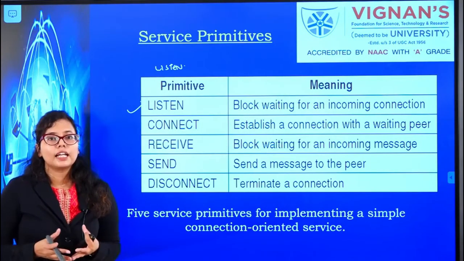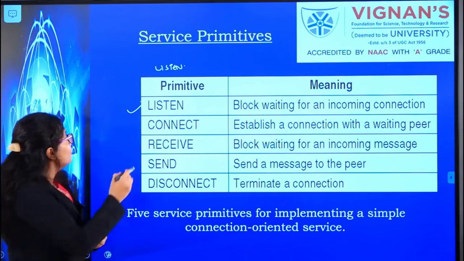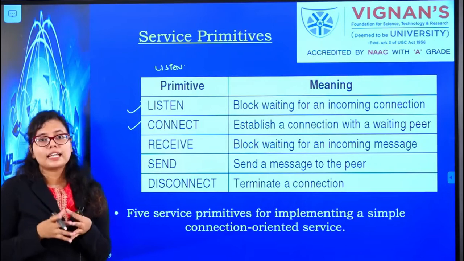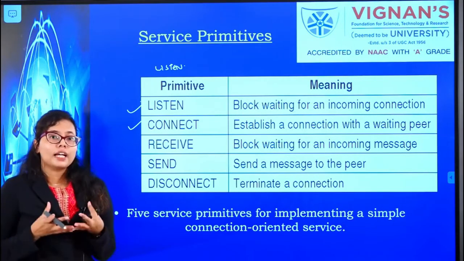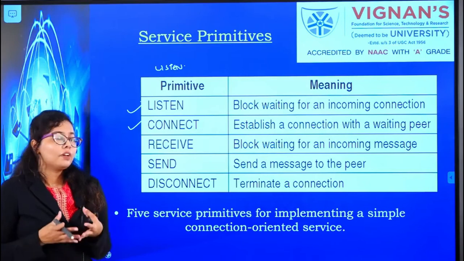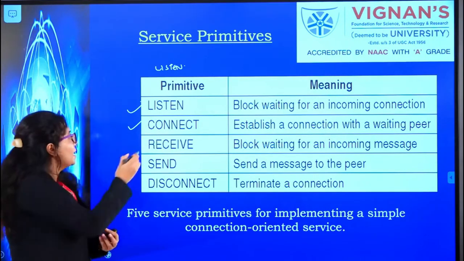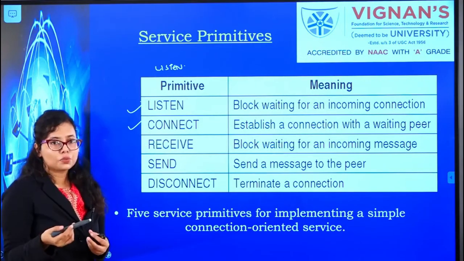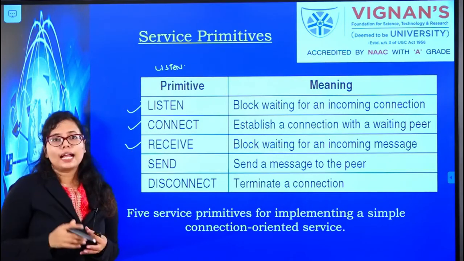It will tell the client that it is open to any kind of connection. The second service primitive is connect, which happens at the client side. Any client wishing to connect to the server will issue this connect service primitive. It will make a call to the server that that particular client is wishing to make a connection to it.